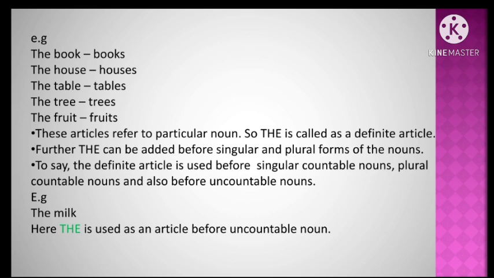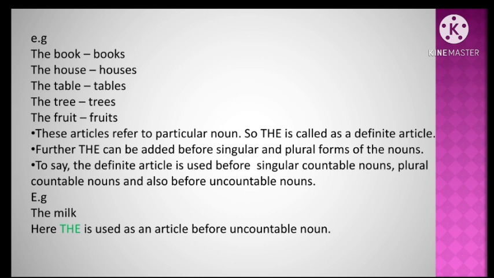There are two types of articles, definite and indefinite articles. A and an are called indefinite articles and the is called definite article. Further, the can be added before singular and plural forms of the nouns. To say, the definite article is used before singular countable nouns. What are the countable nouns? Those nouns that can be counted.